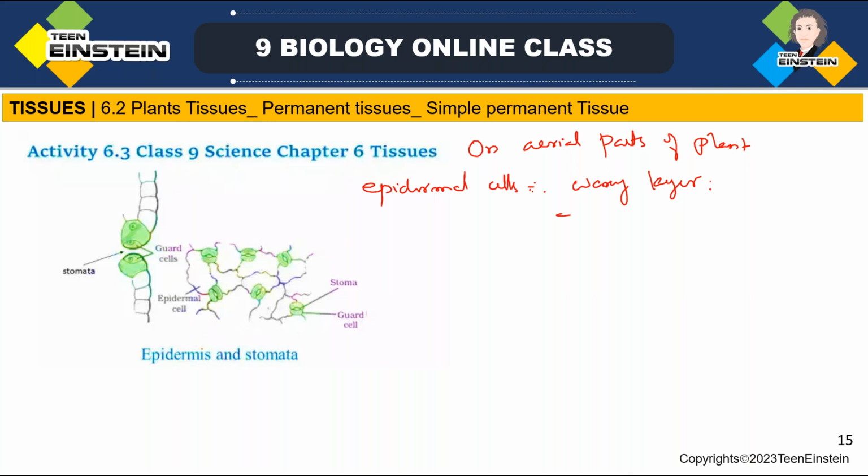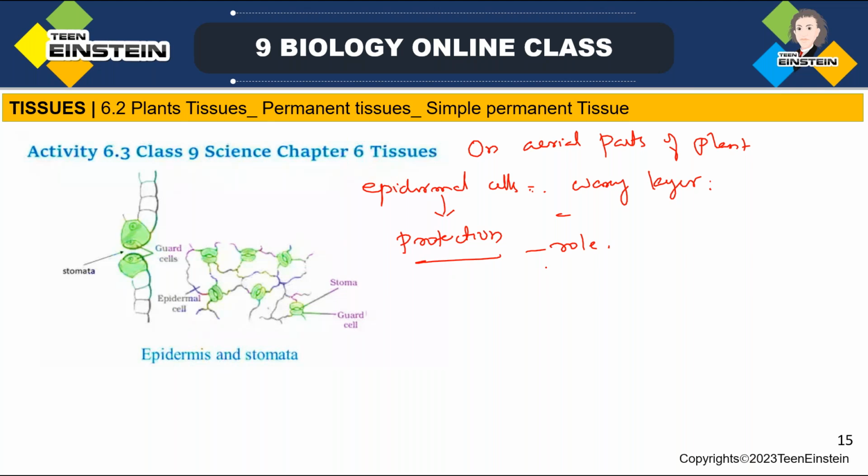So the outer layer of the epidermal cells secretes a waxy layer which is preventing water loss, mechanical injury, and the entry of microorganisms. So from this itself we can make out that the epidermis has a protective role. Protection is the role of epidermis. It is a continuous layer, so it has a protective role to play.